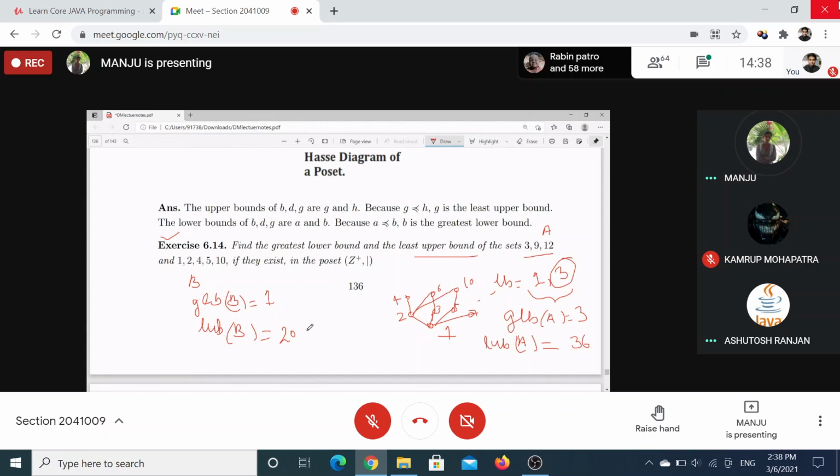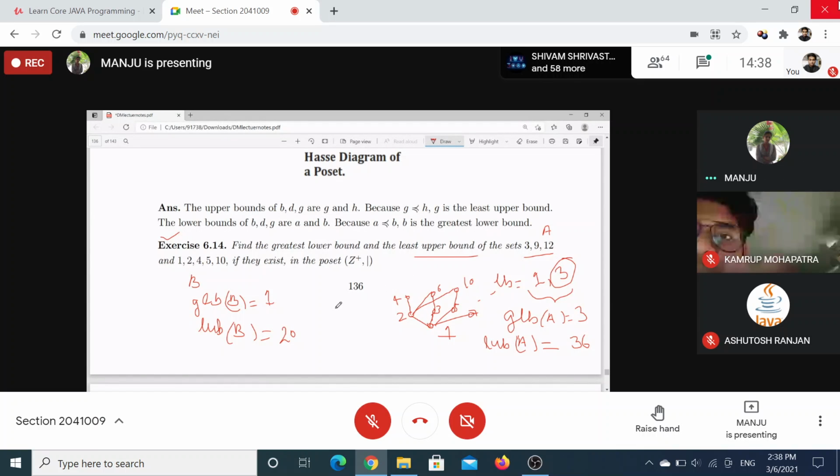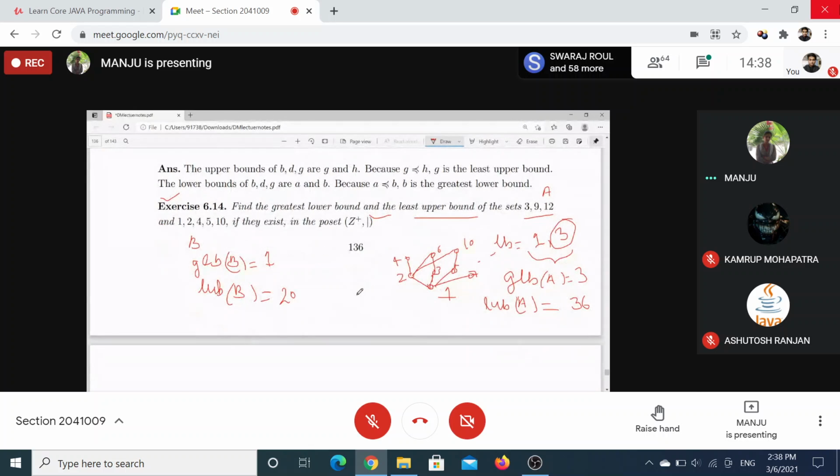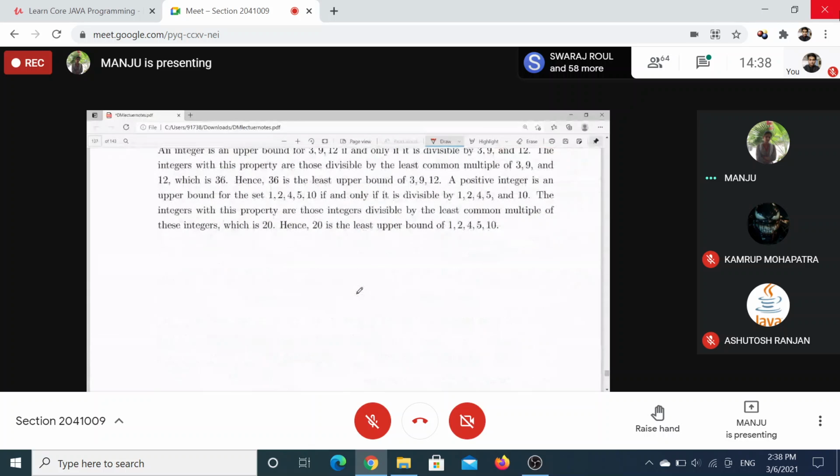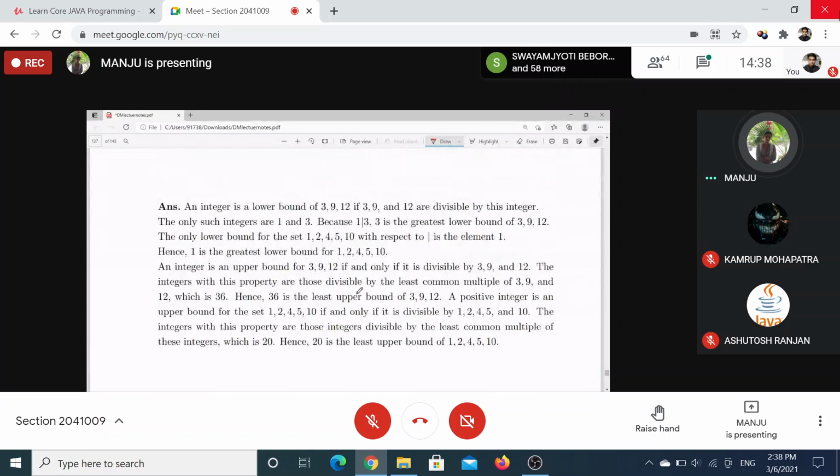Any doubt? So without using the Hasse diagram, you can calculate it, if the relation is defined clearly. So this is your answer. We already calculated it.